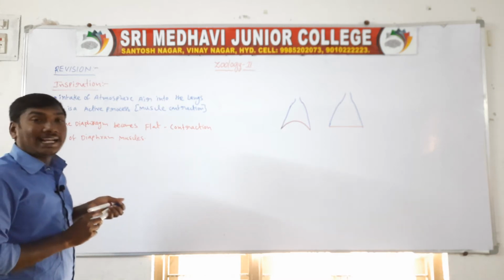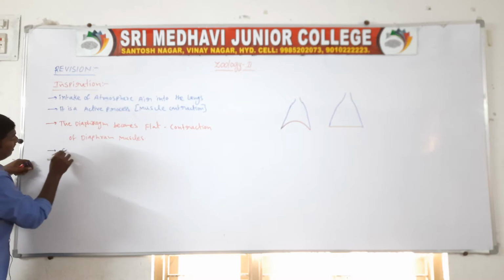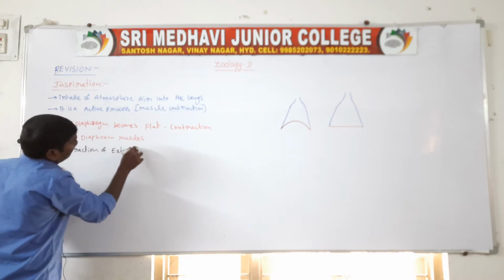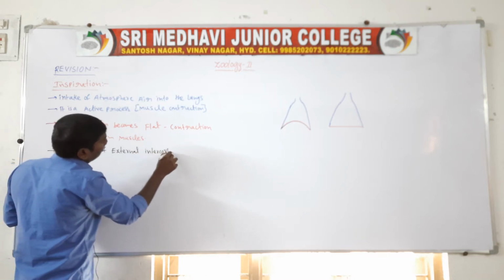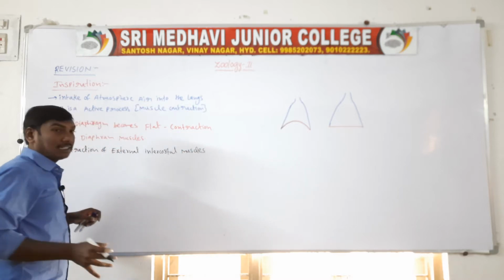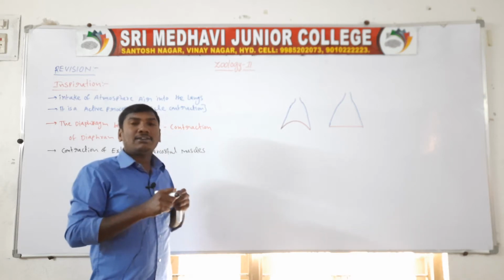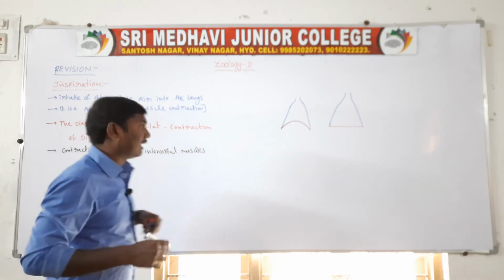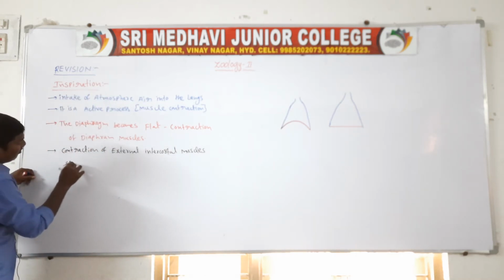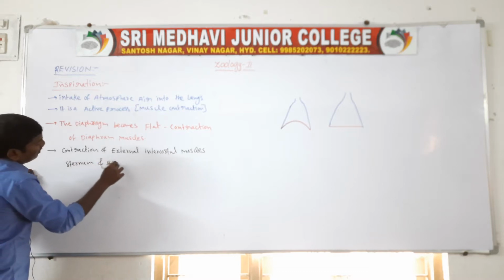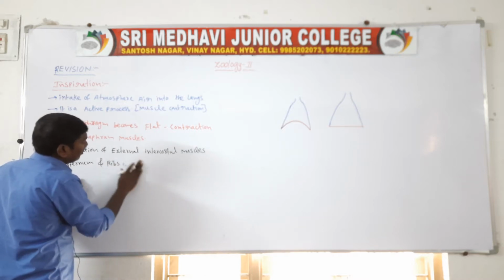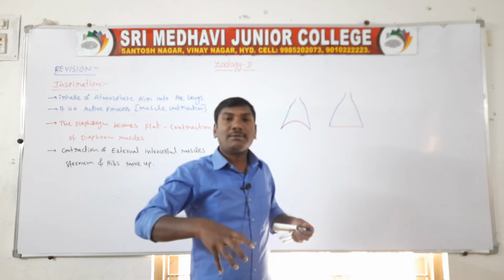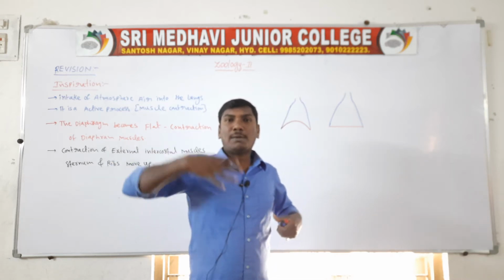Next, the contraction of external intercostal muscles. With the contraction of external intercostal muscles, the sternum and ribs move up.